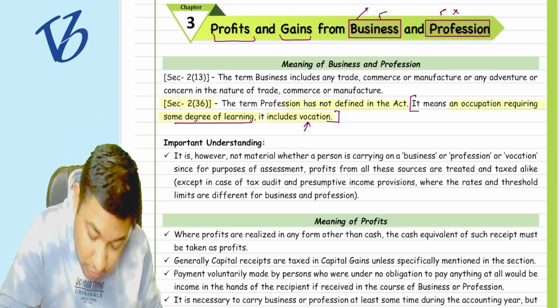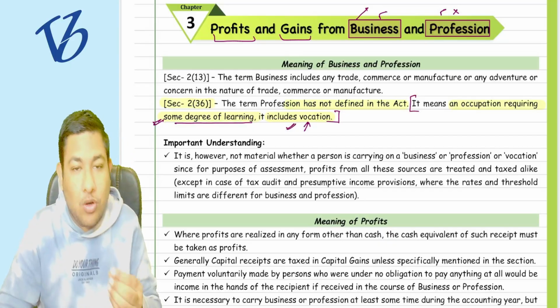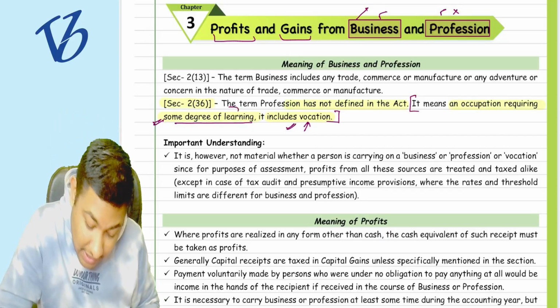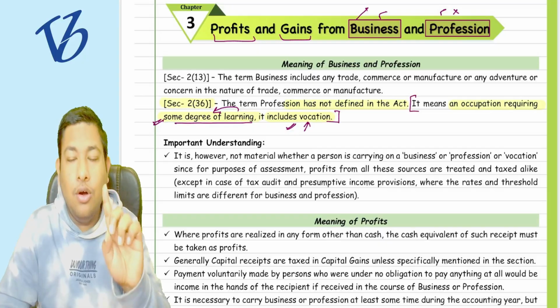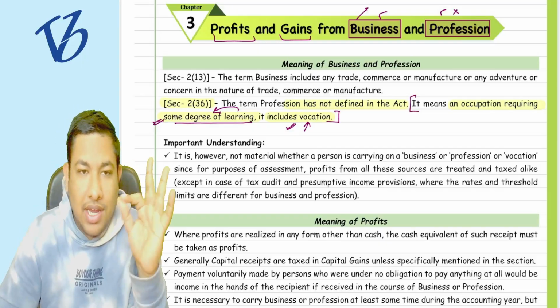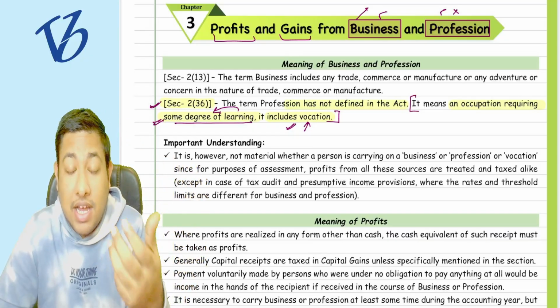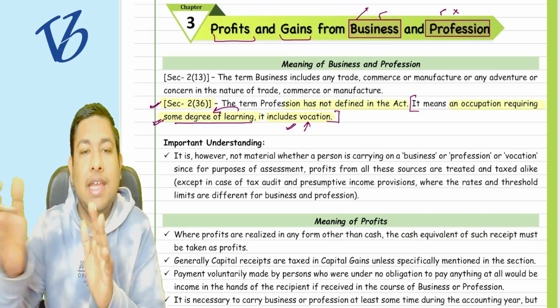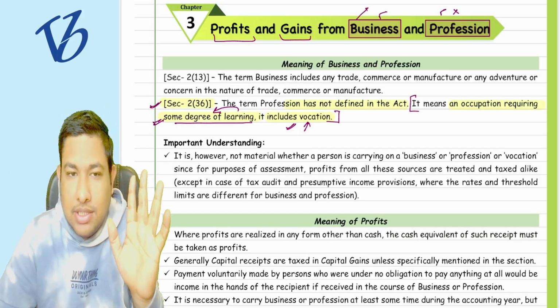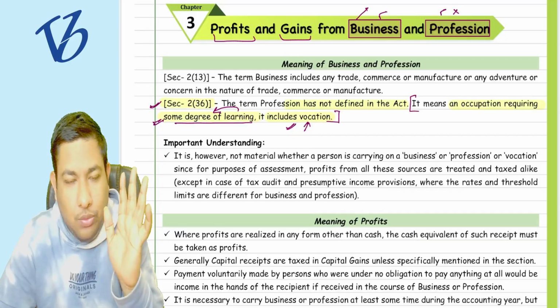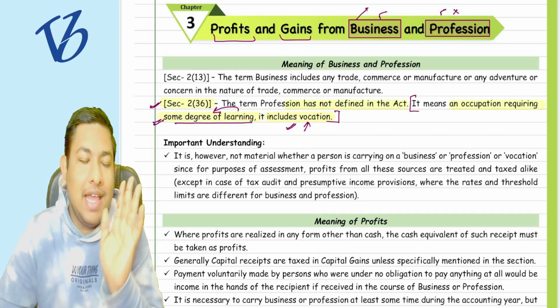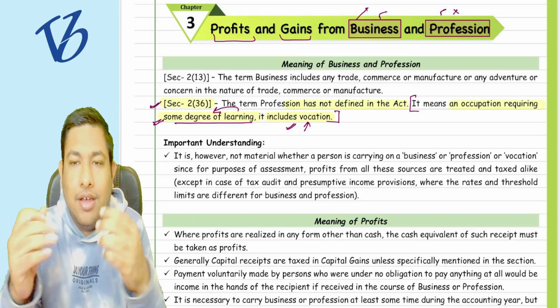So it includes degree plus skills, whatever you do by learning a degree or by any kind of skill. It is a profession, whether it is a medical profession, an accountant's profession, or any kind of profession.